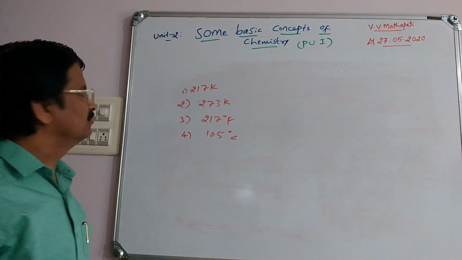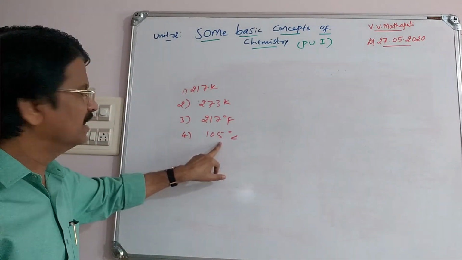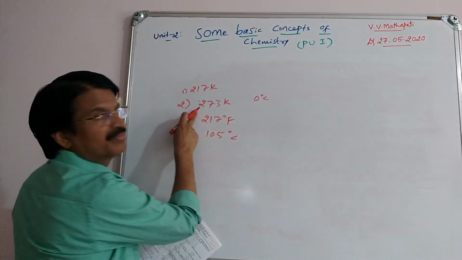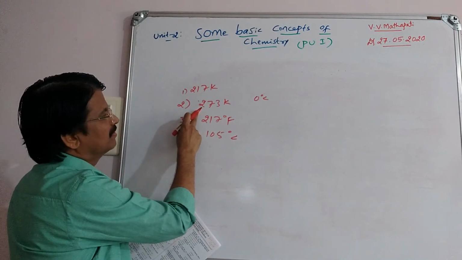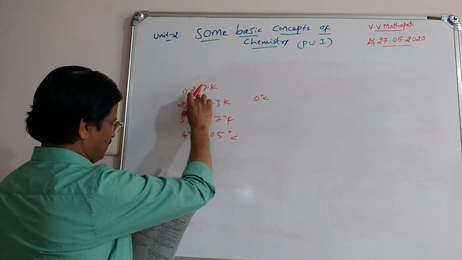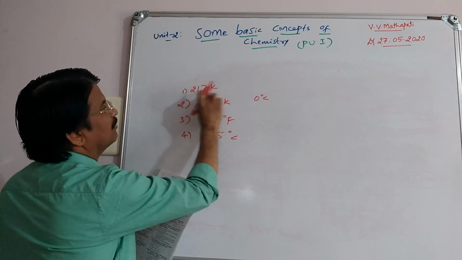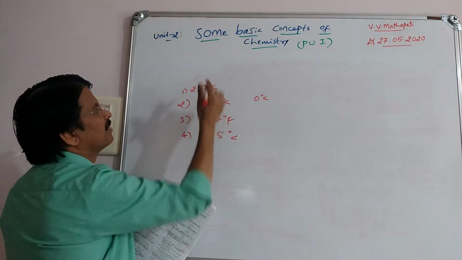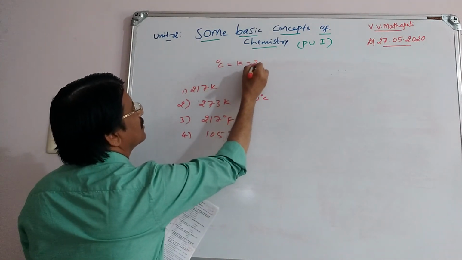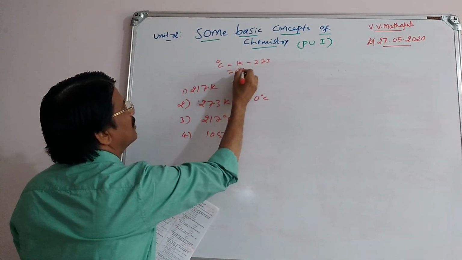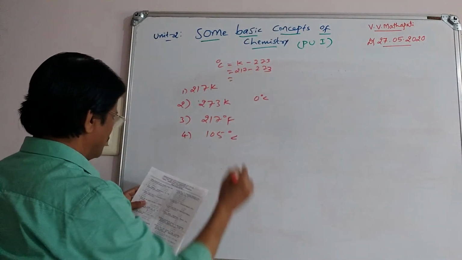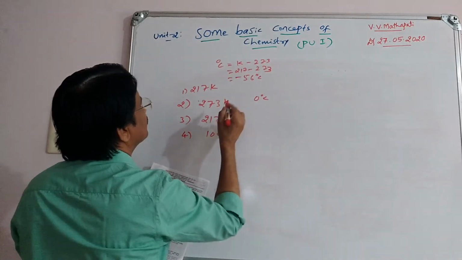Better you convert these into 1 unit, degree Celsius. Second option, 0 degree Celsius equals 273 K, so 273 K is 0 degree Celsius. First one, convert Kelvin into degree Celsius: degree Celsius equals Kelvin minus 273. 217 minus 273, we get the answer, minus 56 degree.